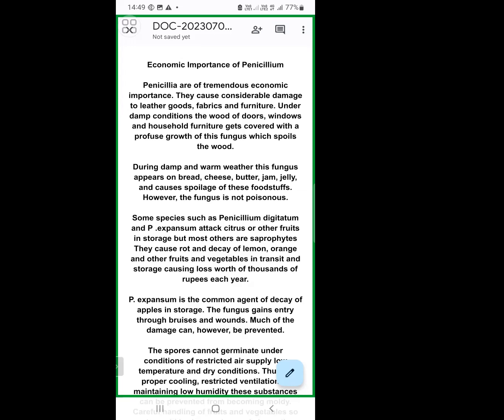So like that, they will spoil a variety of food items. Moist conditions will favor this Penicillium species growth on food items, so we have to preserve these foodstuffs at dry conditions. Next, some particular Penicillium species will spoil and damage the citrus varieties. Citrus fruits, all of you know, lemons, oranges, etc.